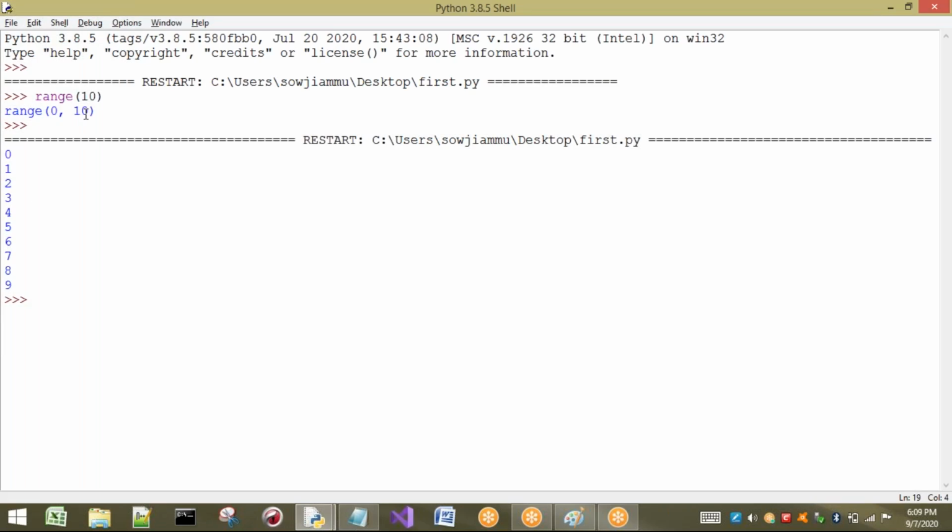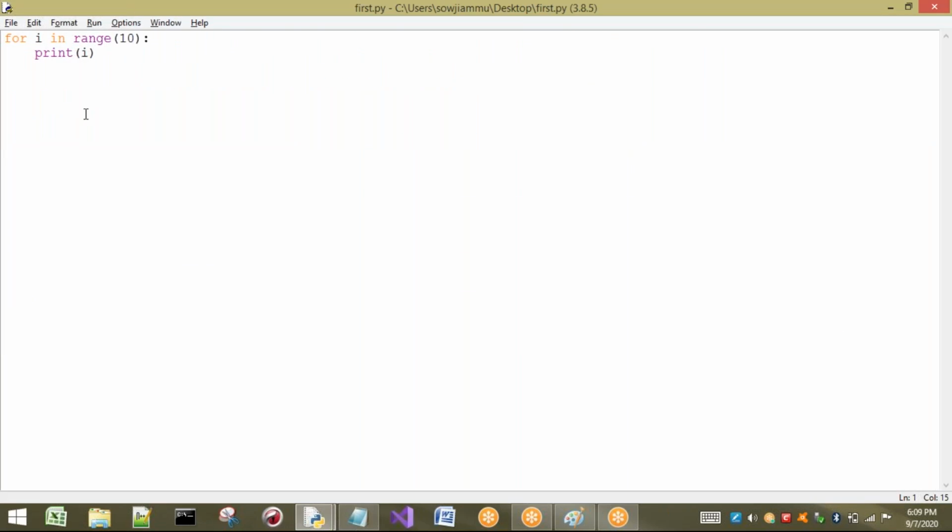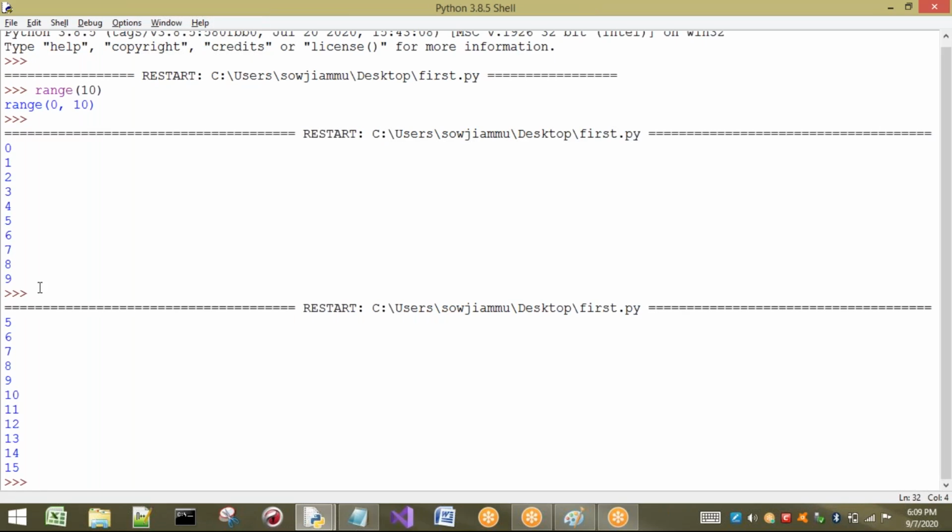Next, I will take two arguments. I want the values from 5. I want up to 15, so I have to take 16. So see, it is giving 5 to 15.